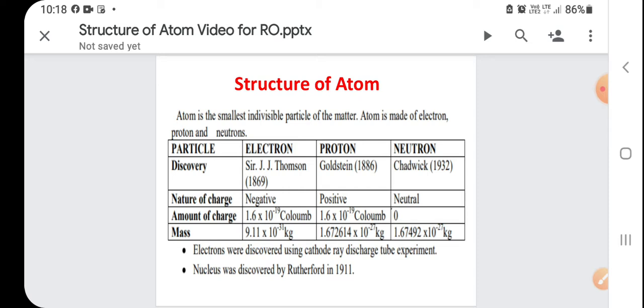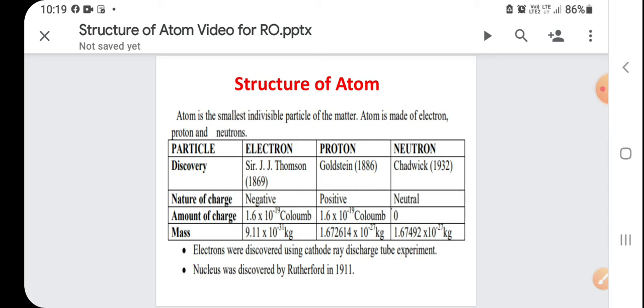Discovery of electron by J.J. Thomson in 1869, discovery of proton by Goldstein in 1886, and discovery of neutron by Chadwick in 1932. Now, the nature of charge: electron is a negatively charged particle, proton is a positively charged particle, and neutron is neutral because it is composed of electron and proton.